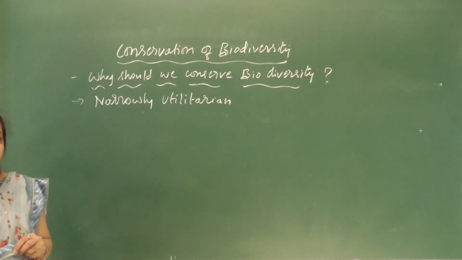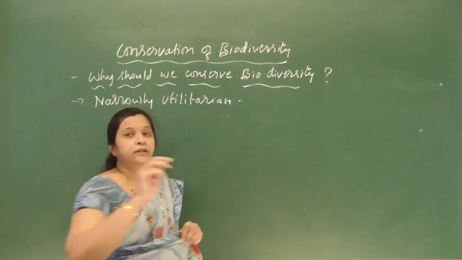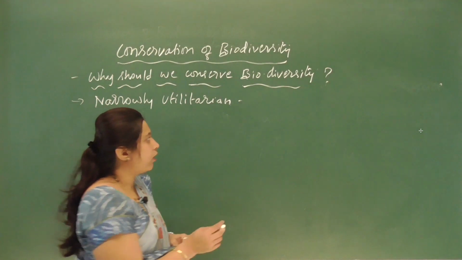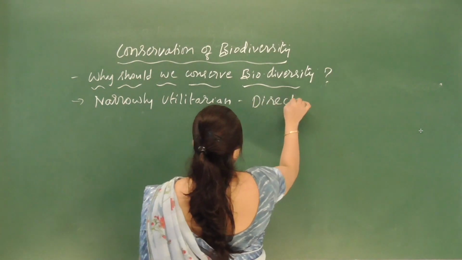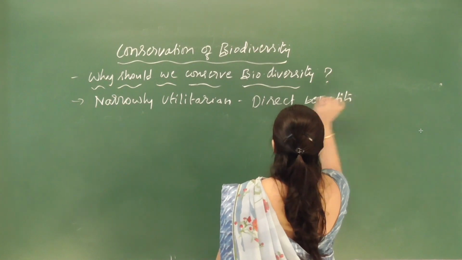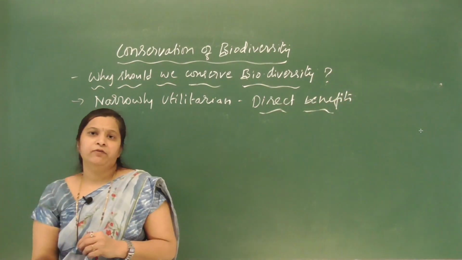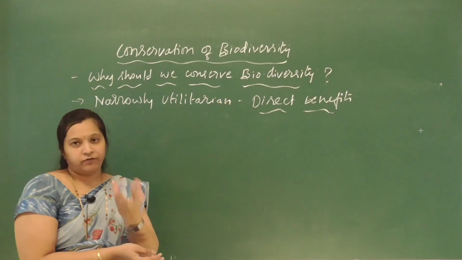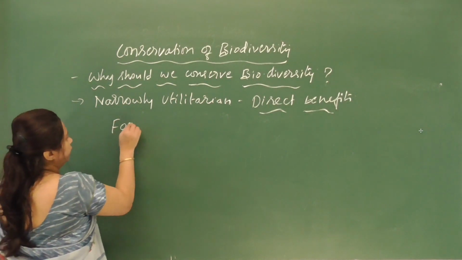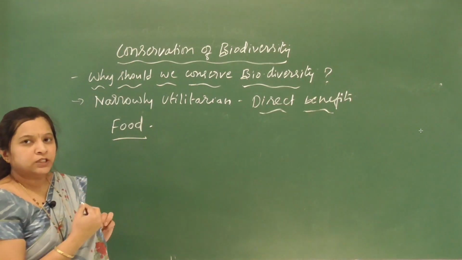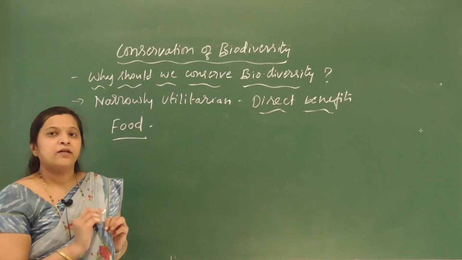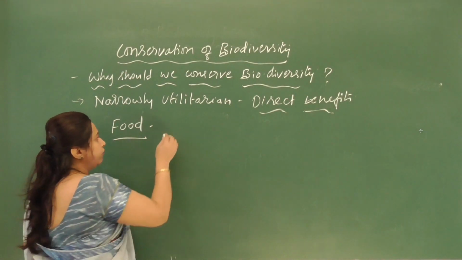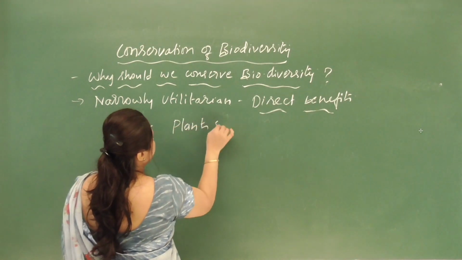So narrowly utilitarian means what direct benefits we are getting from nature. That falls under this category. So what are the direct benefits? Say, for example, food. What is the source of our food? Where does it come from? It comes directly from plants and animals. So the food we eat comes from plants and animals,